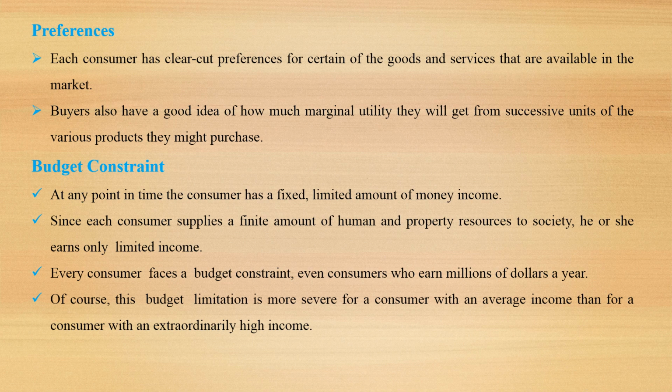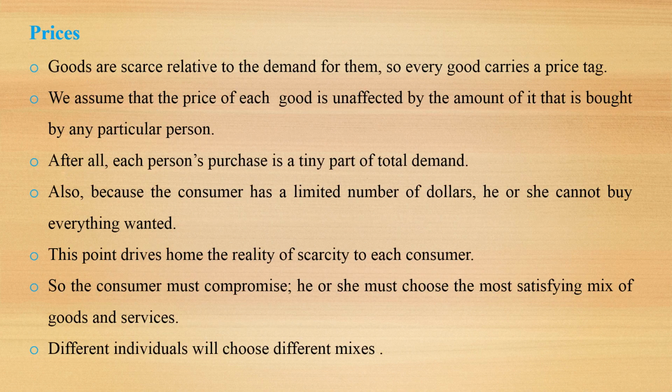Every consumer faces a budget constraint, even consumers who earn millions of dollars in a month or in a year. Of course, this budget constraint is more severe for a consumer with an average income than for a consumer with an extraordinarily higher income.